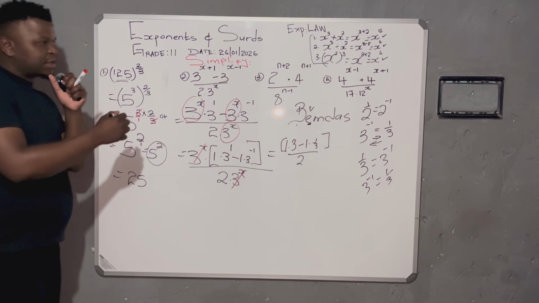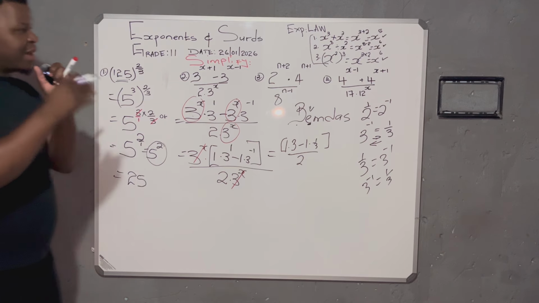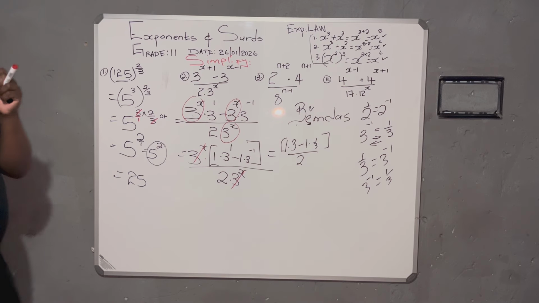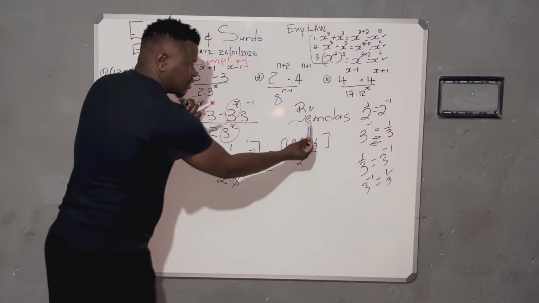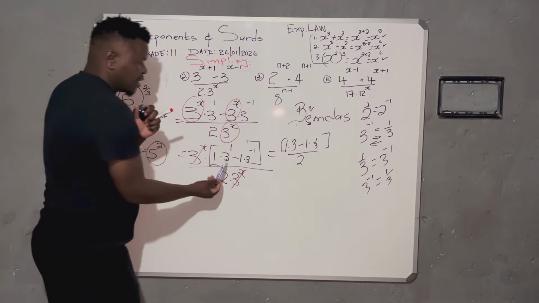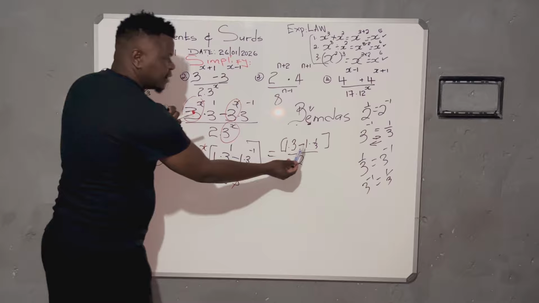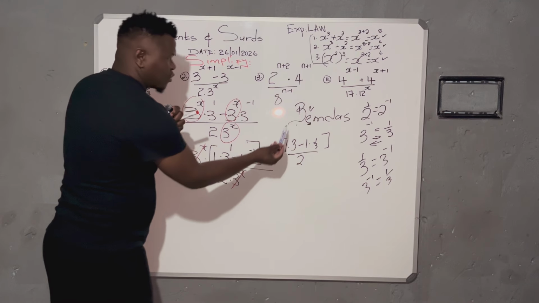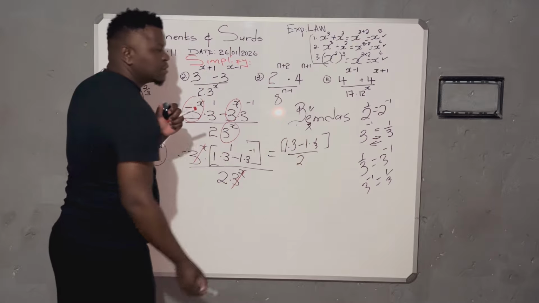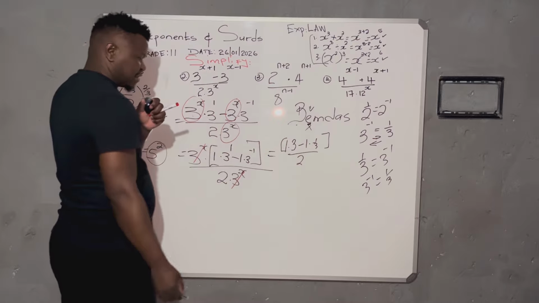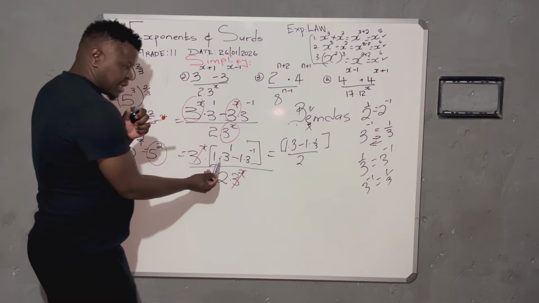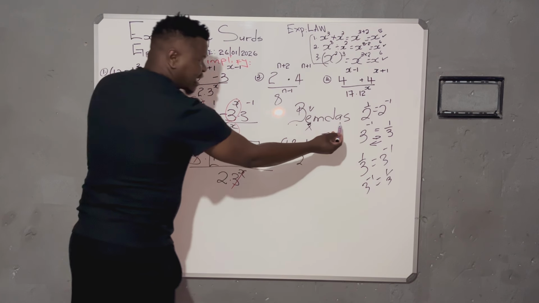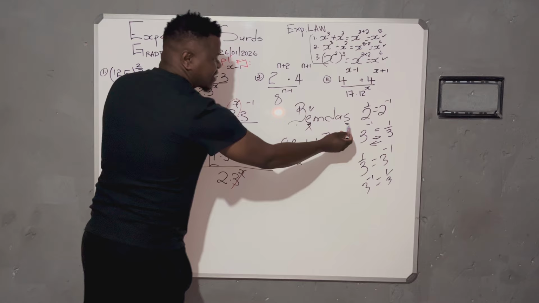And make sure you watch this video until the end. All right, now I said we worked with exponents, meaning 3 to the power 1 is 3. 3 to the power negative 1 is 1 over 3. So we are done with this part of exponents. What comes after? I still have a multiplication here between these two numbers. I still have a subtraction. But if you look at this, it's towards the end.